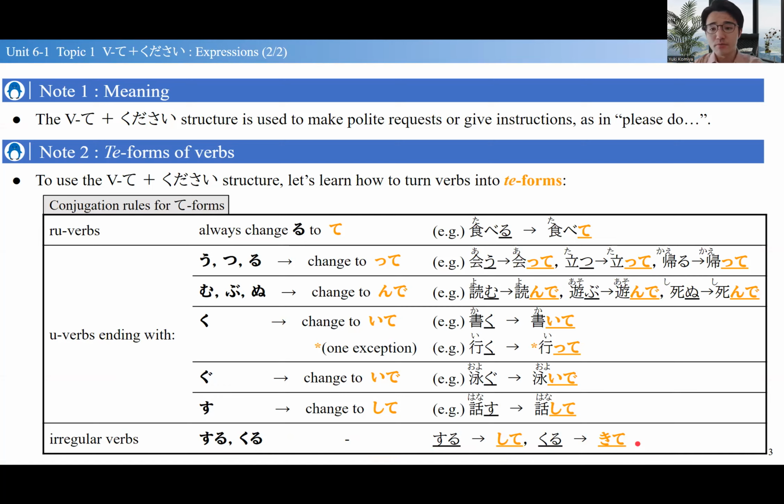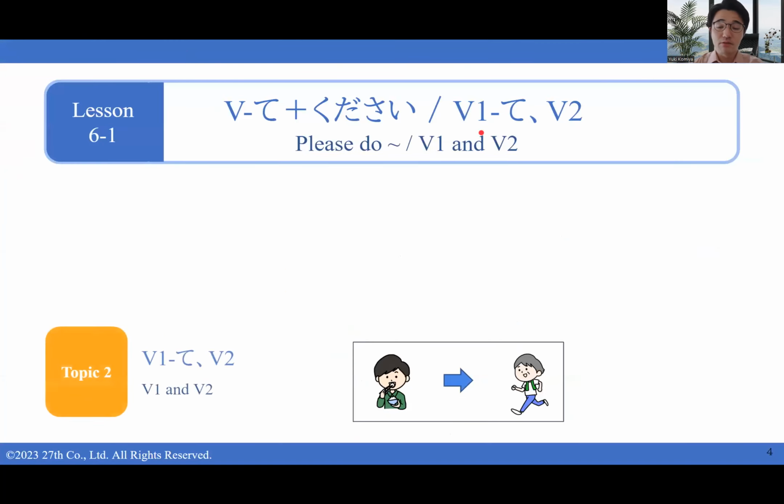So this て form is going to be very tricky and difficult, but in your lesson, your tutor is going to lead you to practice these many times and read them many times. And first try to get used to changing the verbs into て form. Now, using that て form, we're actually going to learn another sentence pattern. This is V1-te, V2.